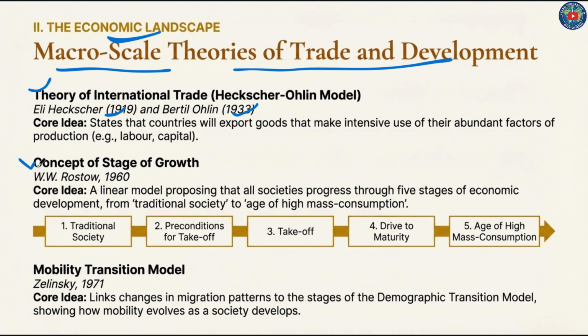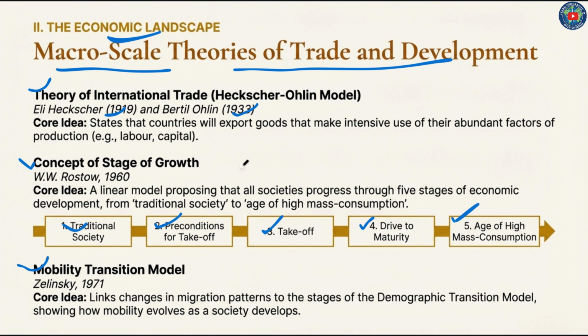Then concept of stages of growth, W. W. Rostow in 1960, a linear model proposing that all societies progress through 5 stages of economic development from traditional society to age of high mass consumption. Stage 1, traditional society. Stage 2, preconditions for takeoff. Stage 3, takeoff. Stage 4, drive to maturity. Stage 5, age of high mass consumption.